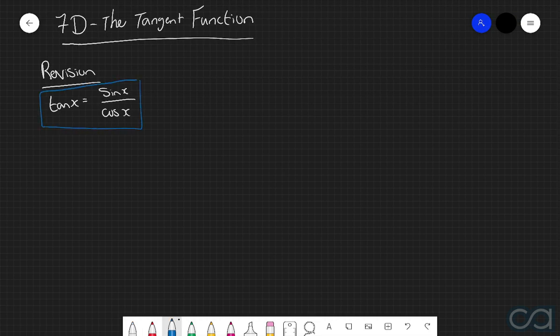Now, this relationship here is probably the most important thing that we're going to be referring back to quite consistently throughout the rest of this video, and it's because we've already learnt a lot about the sine function and the cosine function, and so now applying both these sets of information to the tangent function is going to be a very logical step forwards. However, very similar to when we analysed the sine and cosine function, let's link this back to the unit circle.